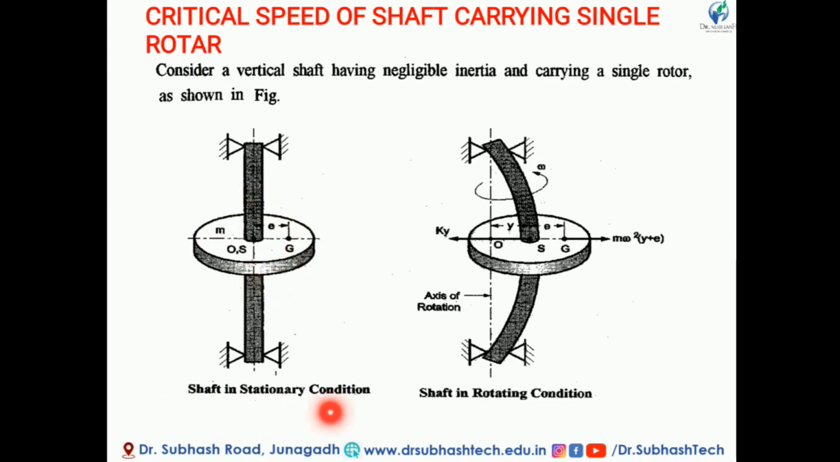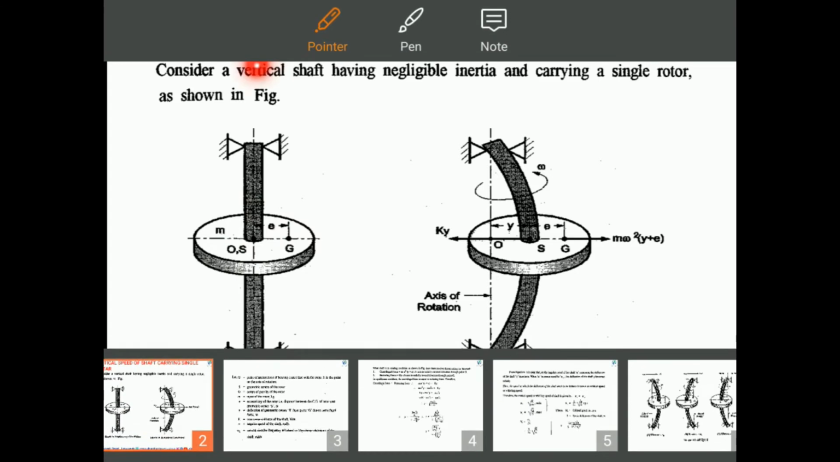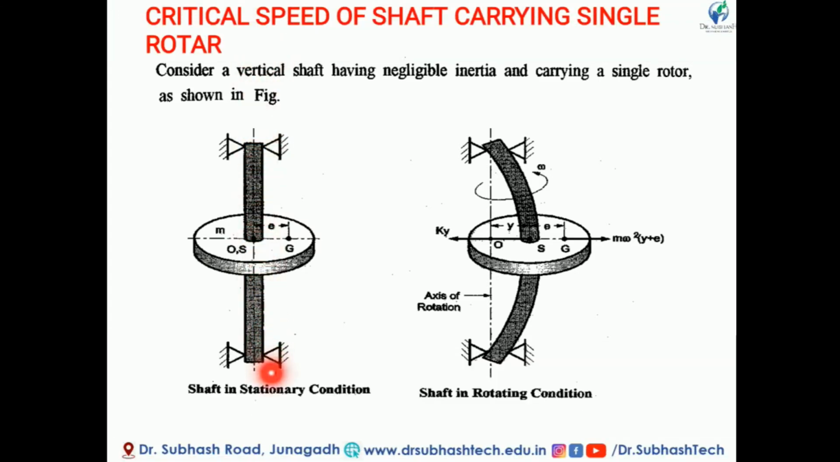This is the rotor in a static condition. Now when the rotor starts to move, the shaft is in a rotating condition. Here O is the intersection point between the rotor and the axis of shaft. S is the geometric center of the rotor, meaning the center of the circle.